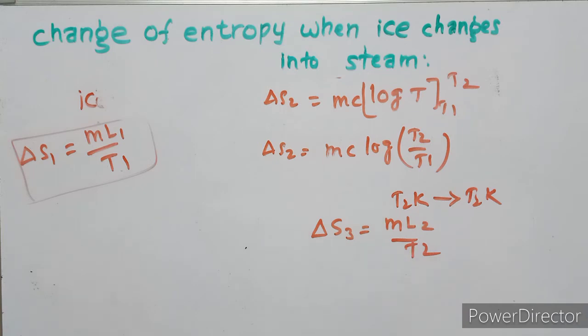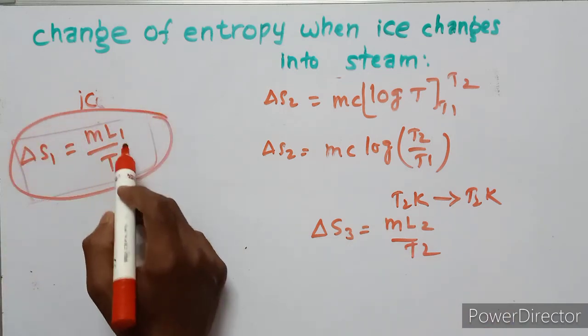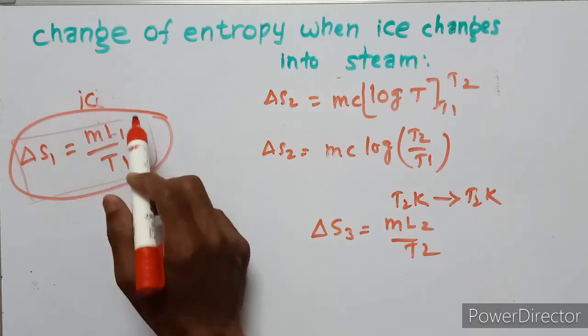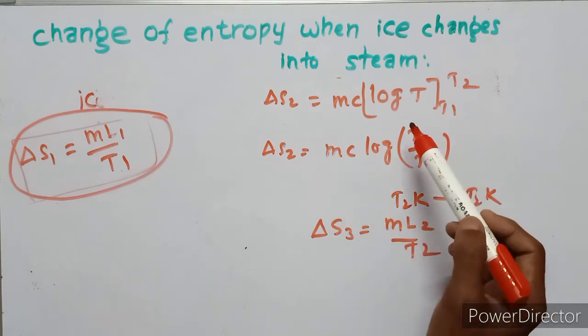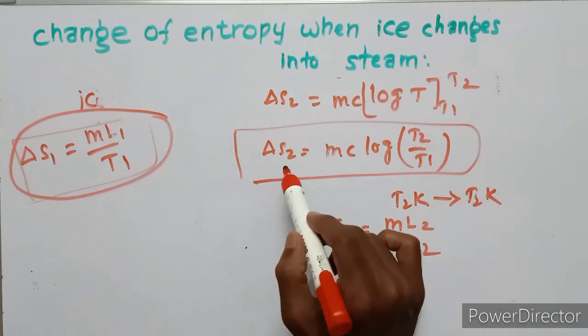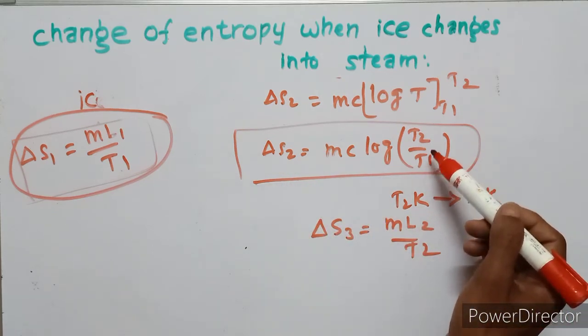Here there are three changes of entropy. First, delta S1 equals m L1 upon T1, because at the same temperature ice changes into water. In the second stage, the temperature changes from T1 to T2.